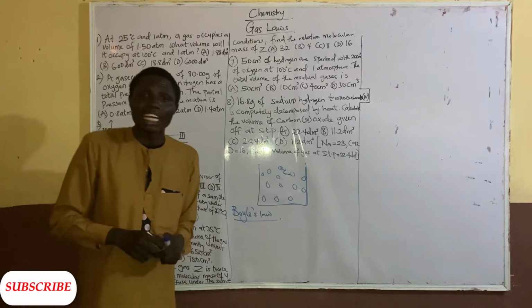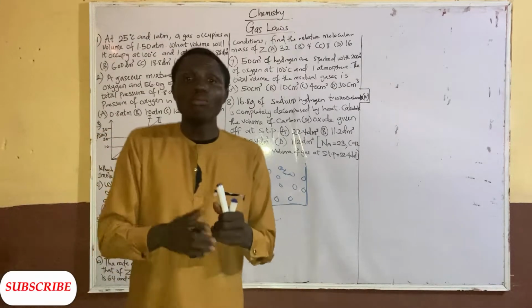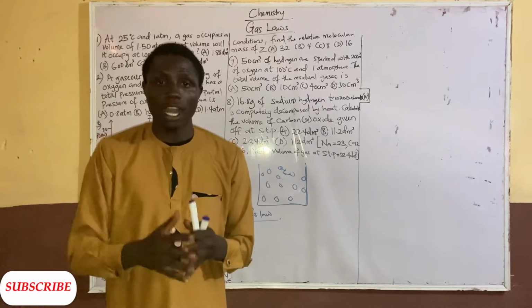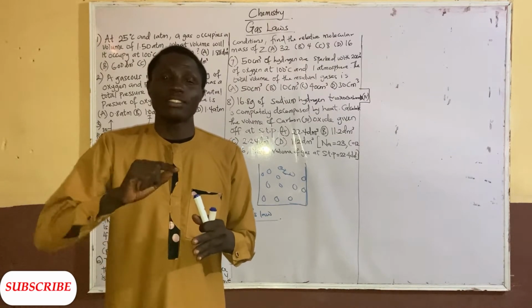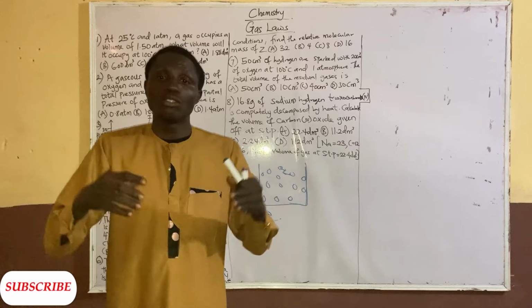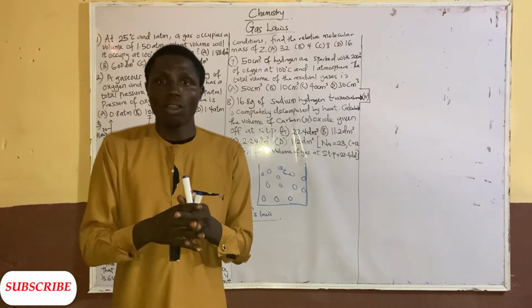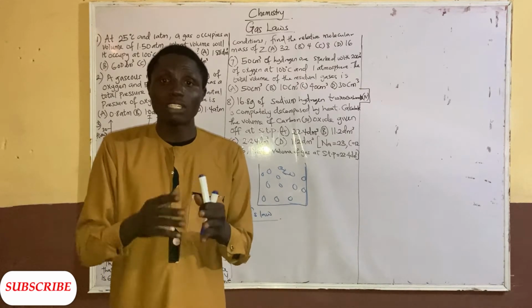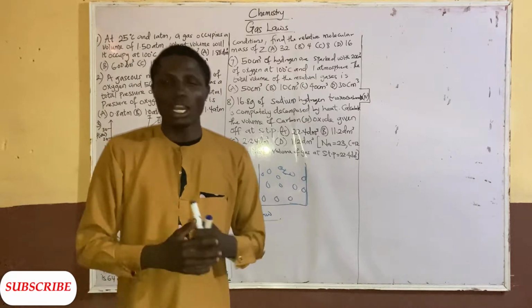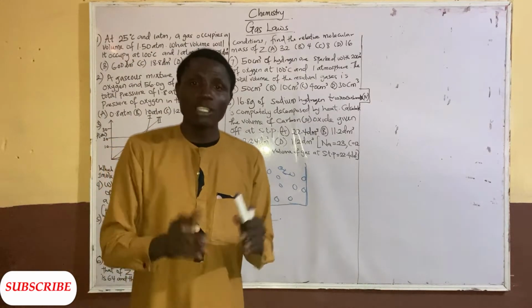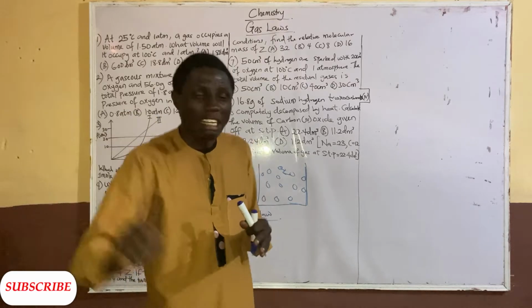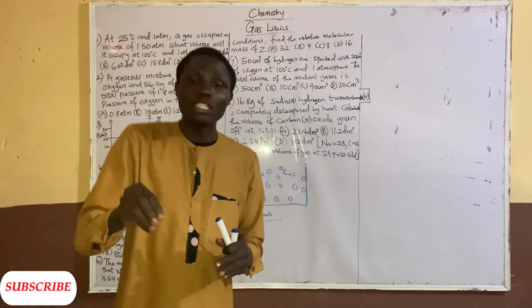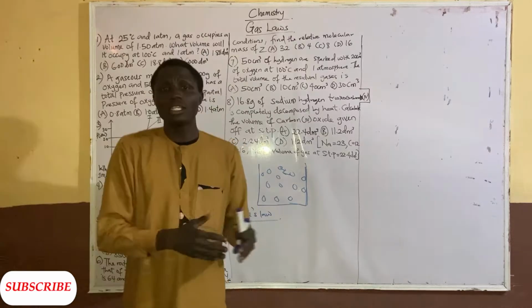Boyle's law states that the volume of a fixed mass of gas is inversely proportional to the pressure of the gas at constant temperature. What do we mean by this law?